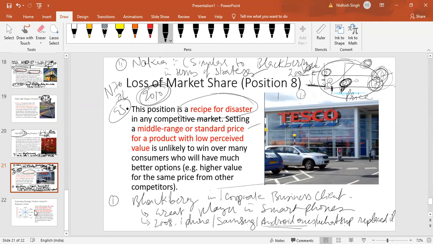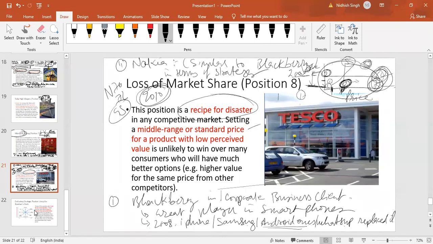6, 7 was completely out of the picture for Nokia. It was never at this one as well, 5, the top one. Sorry, yeah, this is 4. It was not at 4 as well. It was a 2, 3, 5, and then 8. Right, makes sense, sir. Because this is the topmost performer. When you're providing average price and the highest value, Nokia was never at this position.